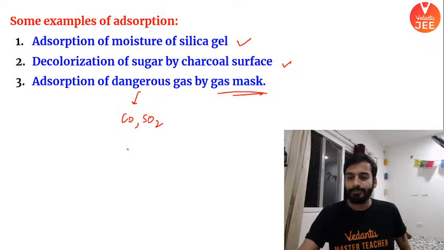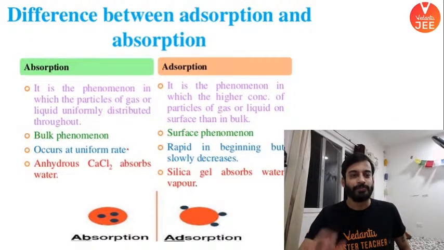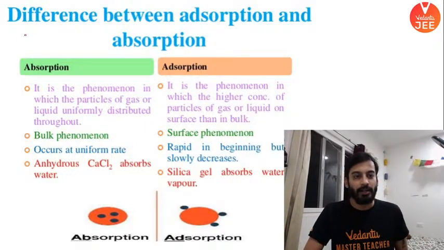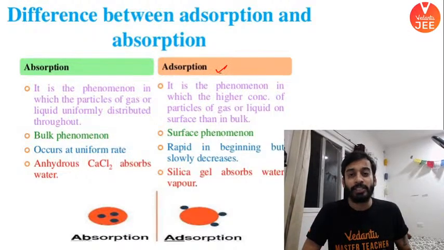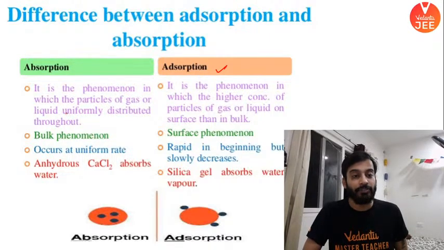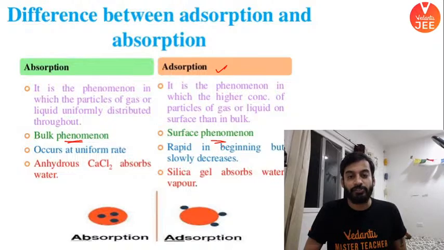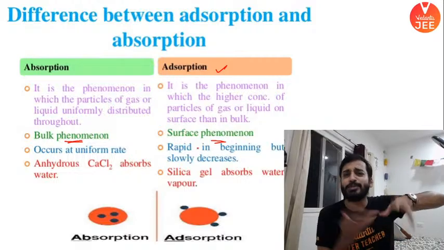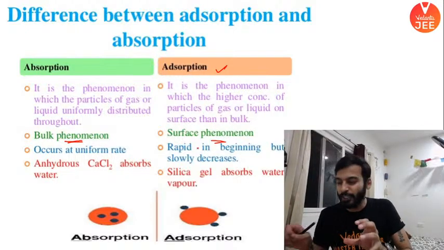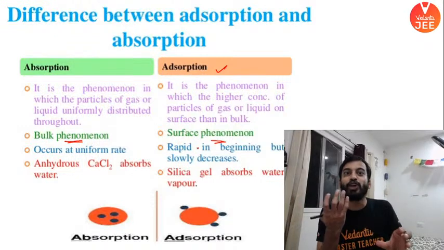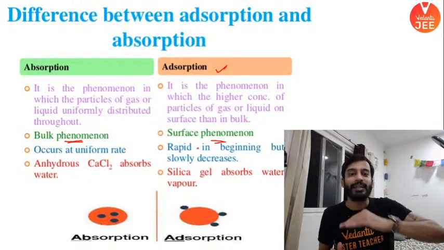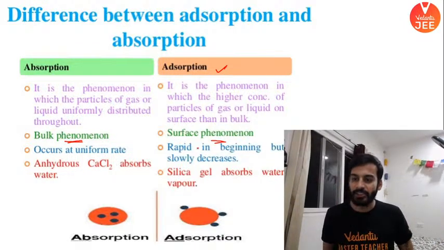Okay, all right, moving on. So what is the difference? I have just now explained one by one, आपको पूरा explain किया है. Adsorption is a surface phenomenon, right? And absorption is a bulk phenomenon. Easiest way you can remember: a sponge, you dip it in water, the entire sponge would be wet. If I take silica and put it somewhere in this room, silica will adsorb all the moisture on its surface. Inside it there will be no water molecules, only at the surface, right? I hope everyone is understanding.